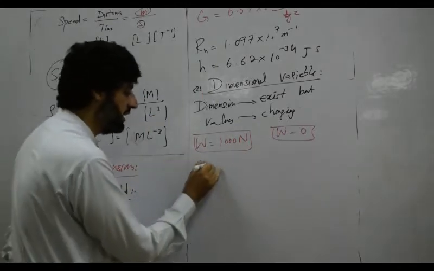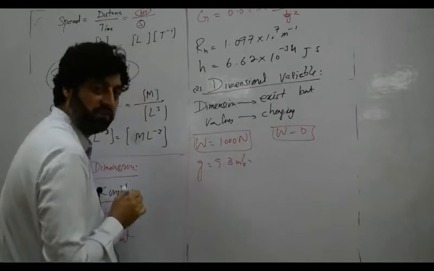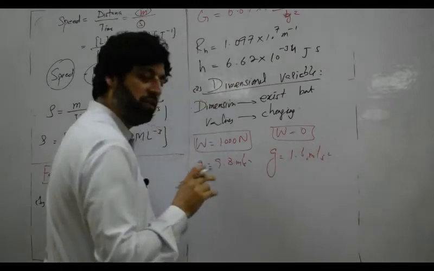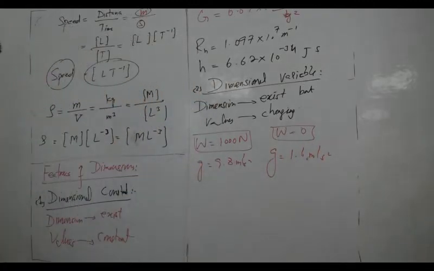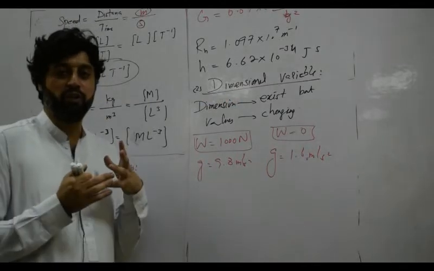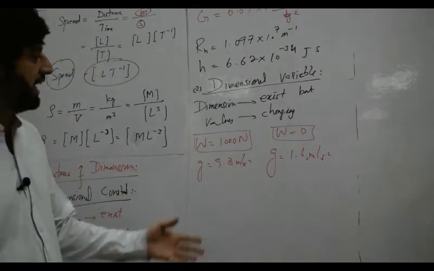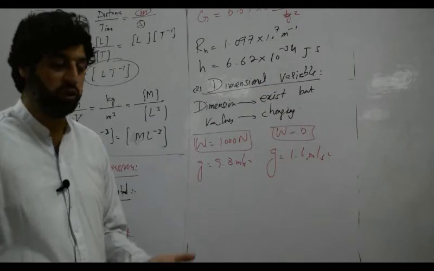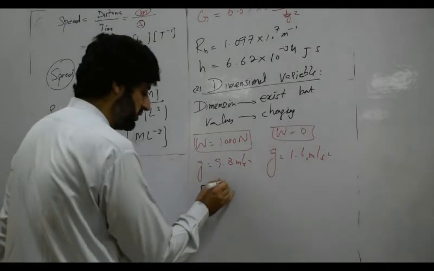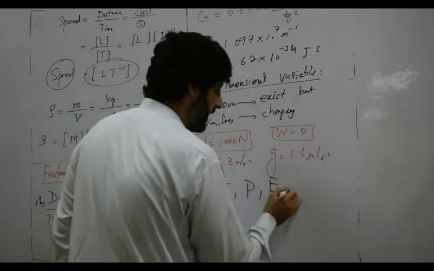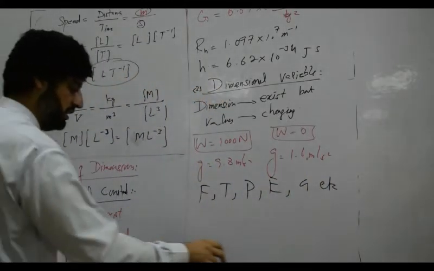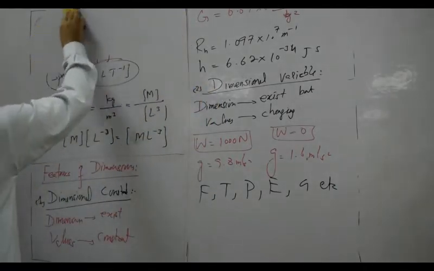The value of g on the earth is 9.8 meter per second square. The value of g on the moon is 1.6 meter per second square. So the value of g is changing from point to point. When the magnitude of a quantity is changing and it has dimensions, the quantity is called a dimensional variable. Each and every quantity, such as force, torque, power, energy, acceleration, etc., is a dimensional variable.